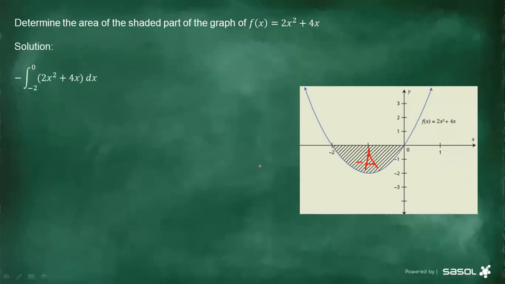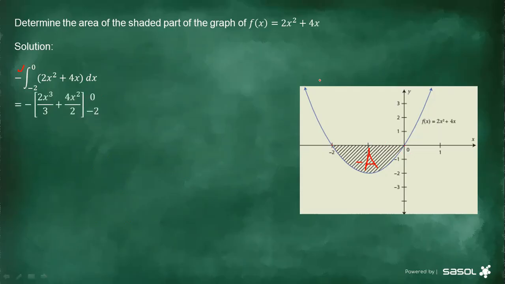This is how you should answer it. You first start with a negative, then the integral sign. You then put the lower limit and the upper limit. The lower limit is -2 and the upper limit is 0, this point and this point. Every time you are dealing with an area that is below the x-axis, you have to calculate that area. Remember, you start with a negative and the integral sign.